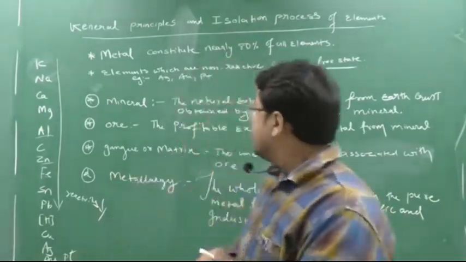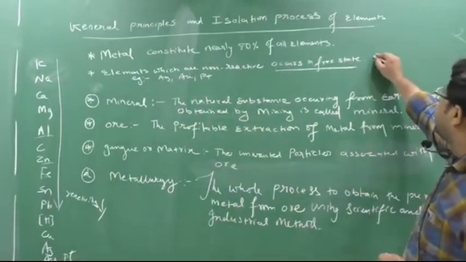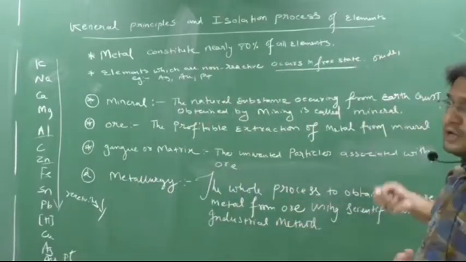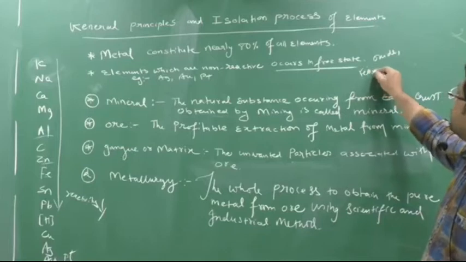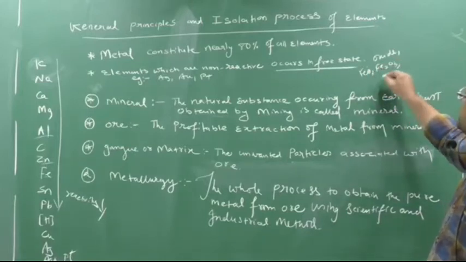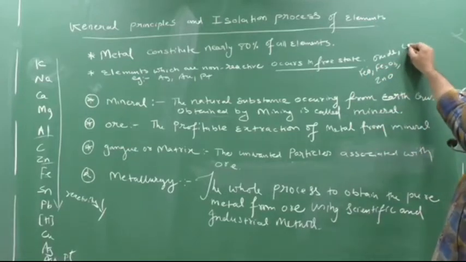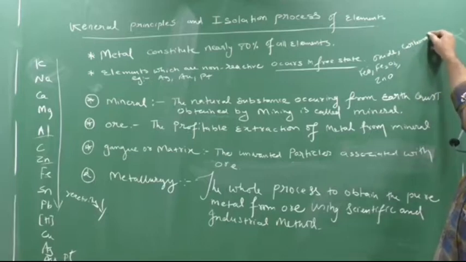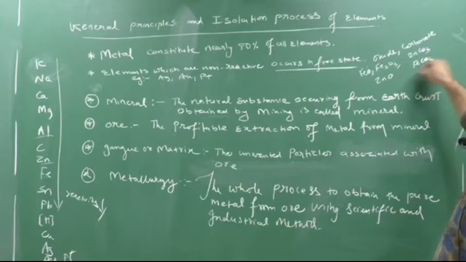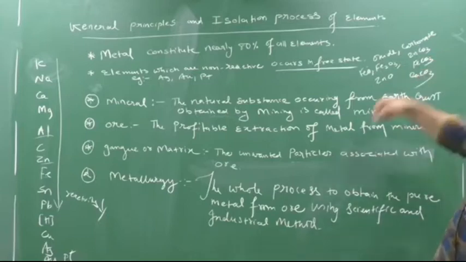Which kind of combined state? Either they will be in oxide form, FeO, Fe2O3, zinc oxide, yes or no? Or they will be in carbonate form, like zinc carbonate, iron carbonate, and calcium carbonate, yes or no?